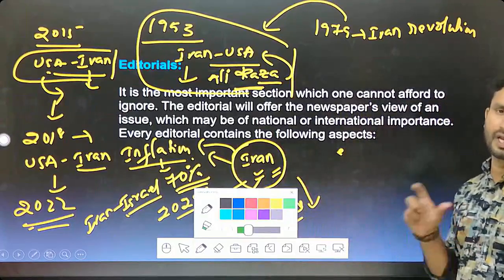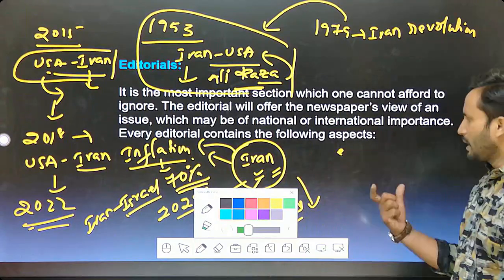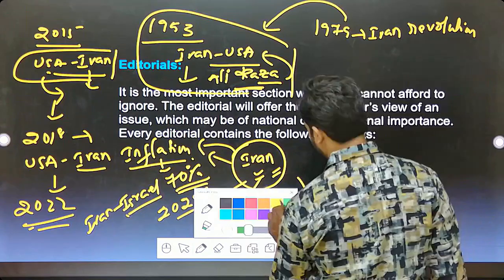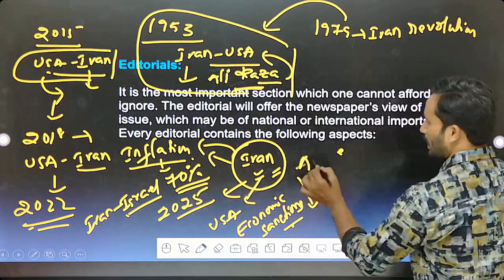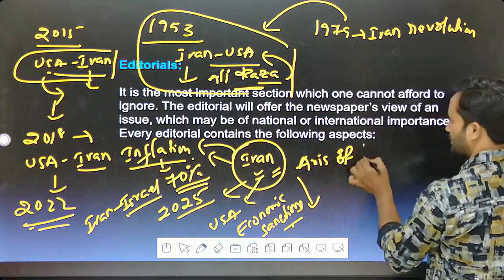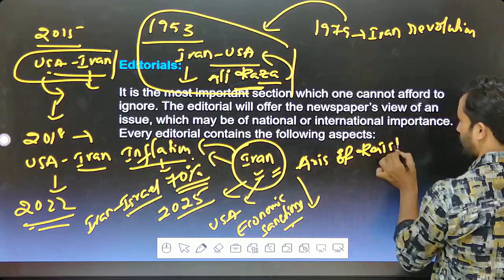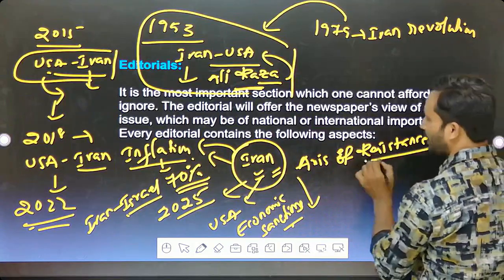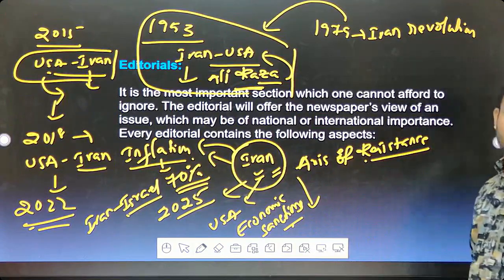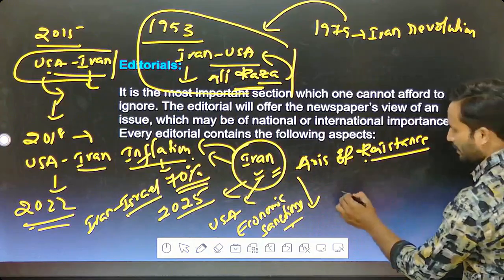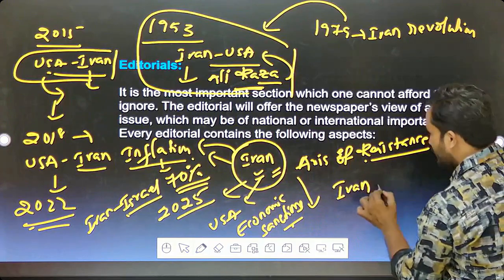One of the issues with regard to Iran is the axis of resistance. What is meant by the axis of resistance? Can you please tell me? See, the axis of resistance is nothing but Iran supporting its allies.